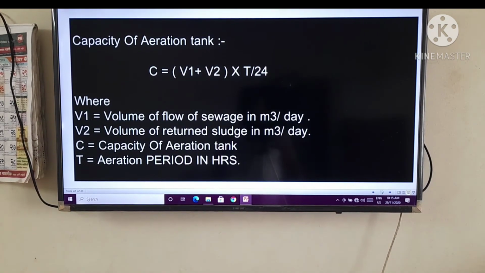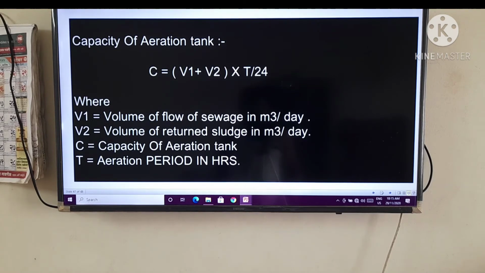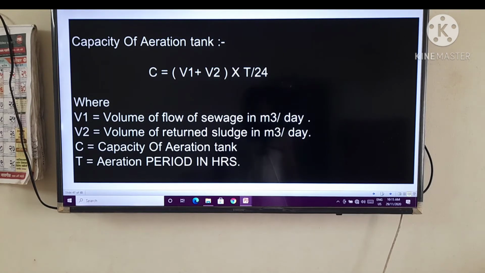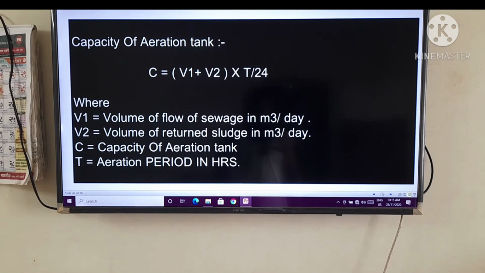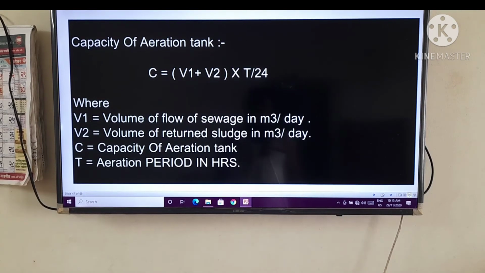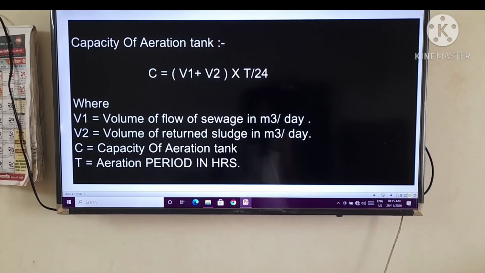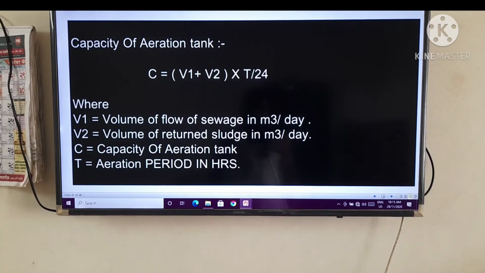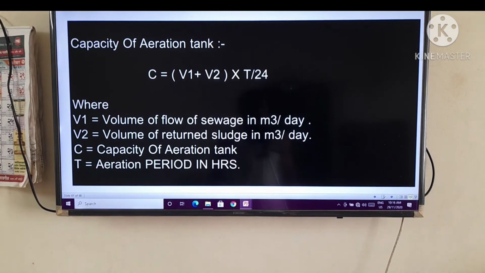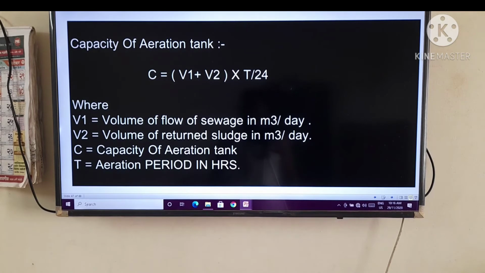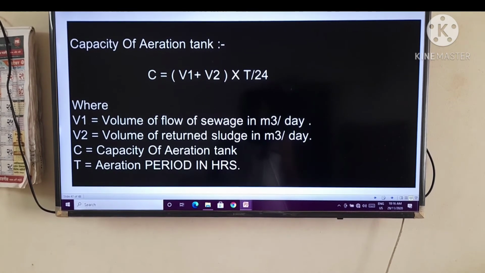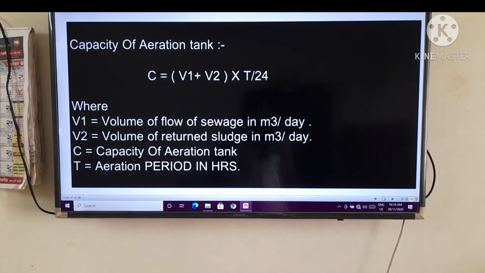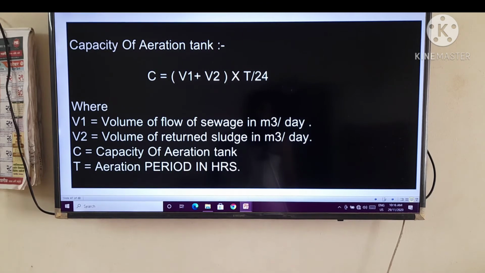So the capacity of the aeration tank, the formula is C = (V1 + V2) × T / 24, where V1 is the volume of flow of sewage in m³ per day, V2 is the volume of returned sludge in m³ per day, C is the capacity of the aeration tank, and T is the aeration period in hours. Right?